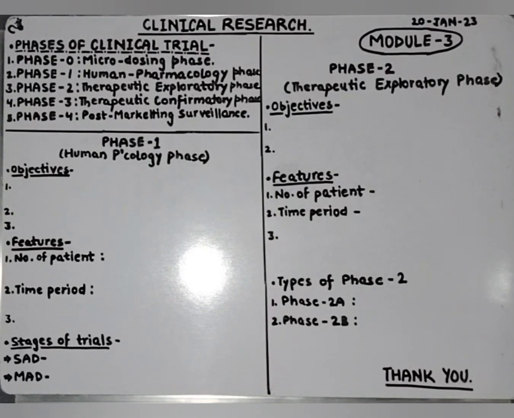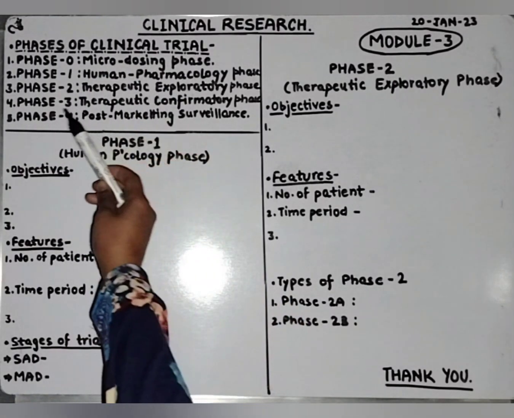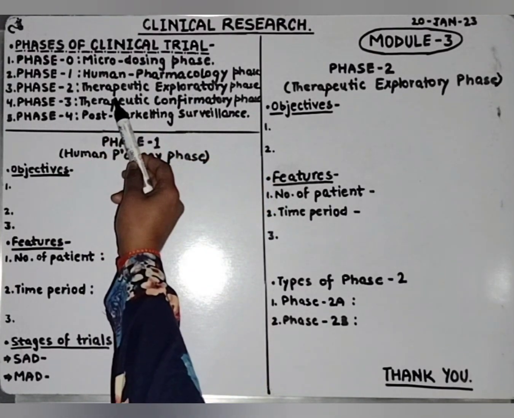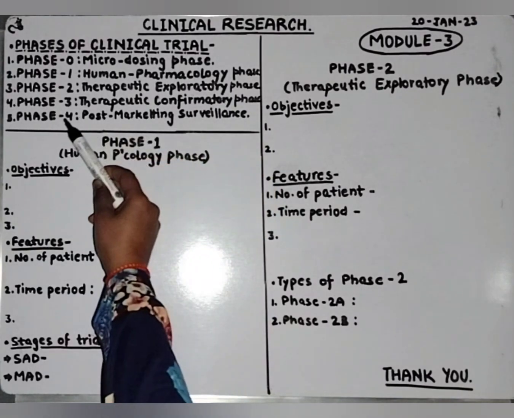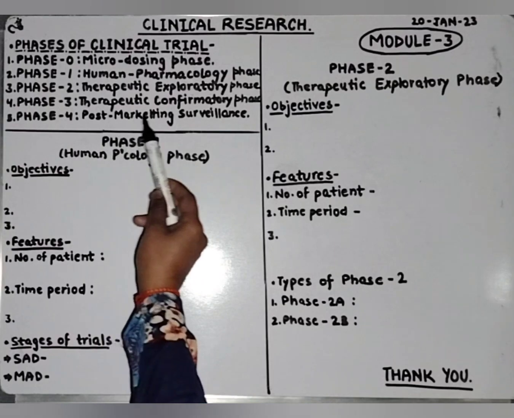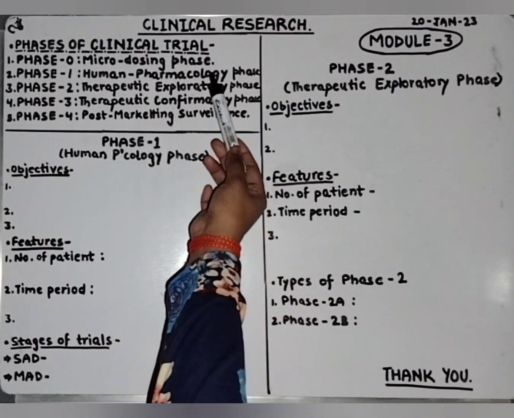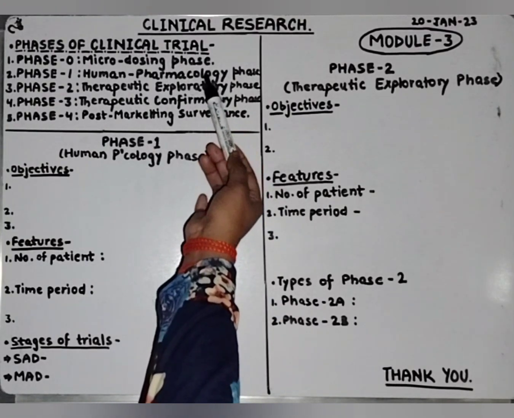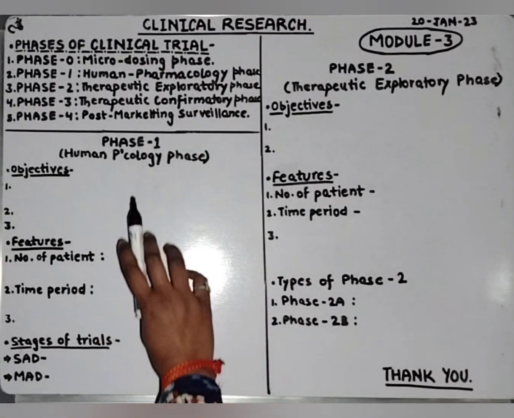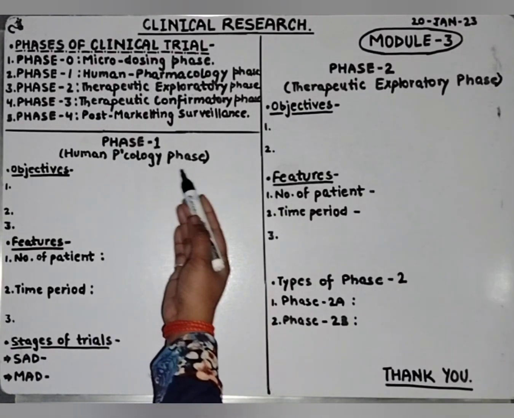And now the phases of clinical trial are phase 0, microdosing phase, phase 1, human pharmacology phase, phase 2, therapeutic exploratory phase, phase 3, therapeutic confirmatory phase, phase 4, post marketing surveillance. In module 2, we already discussed in detail about phase 0, which is microdosing phase, also known as pre phase 1 trial. Now, phase 1, it is also known as human pharmacology phase.